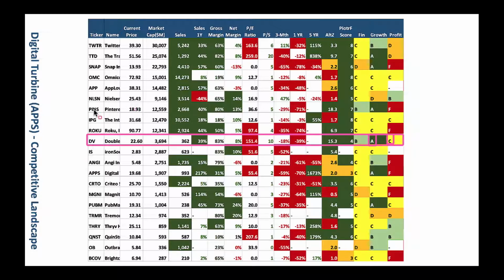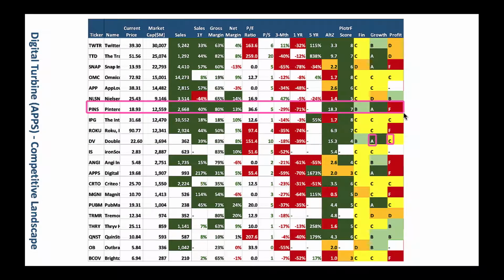And then you got Pinterest, one of my favorites here. You could look at Pinterest also. Look, they got nice grades when it comes to financials and growth. Profitability is not there yet. So with that, that's a quick comparison of how these stocks are stacked up when compared to the industry.